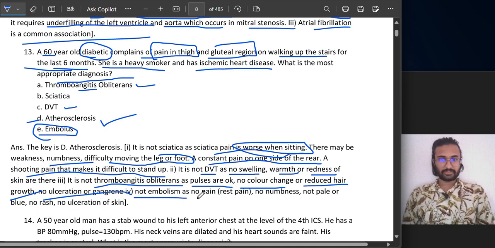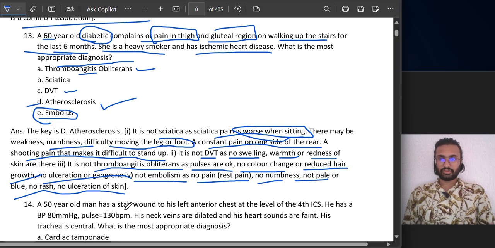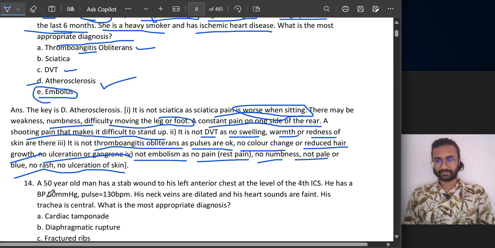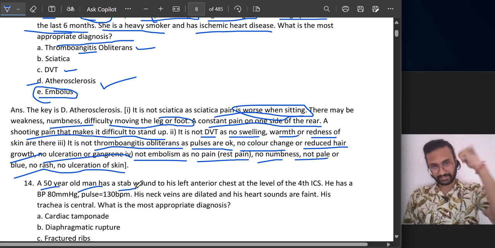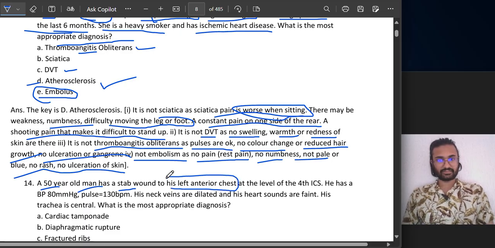It is not embolism, as no pain in the wrist, no numbness, not pale or blue, no rash, and no ulceration of the skin is seen. So, coming on to question number 14. A 50-year-old male patient has a stab wound. Stab, everybody knows stab, right? Just keep in your mind, stab means somebody is hitting someone with a knife. So this man has a stab wound to his left anterior chest.